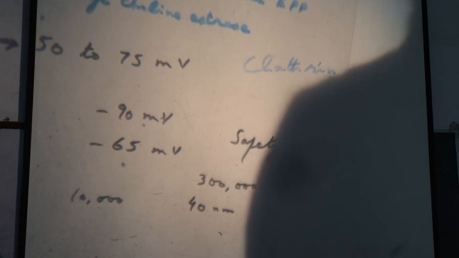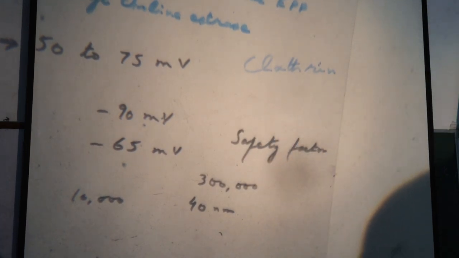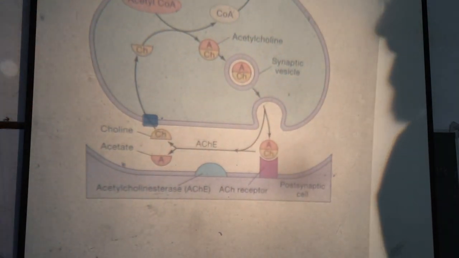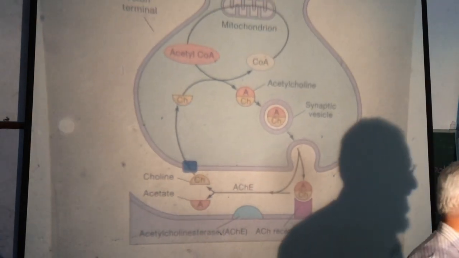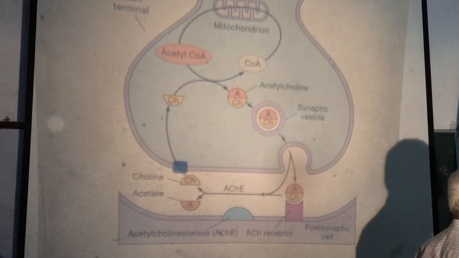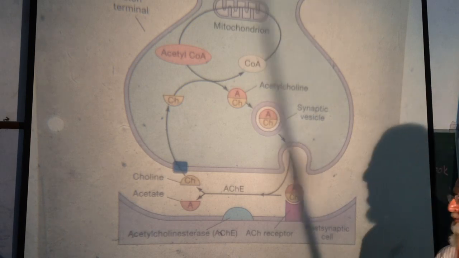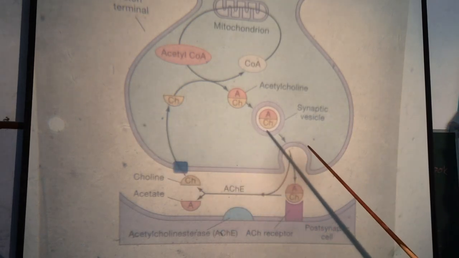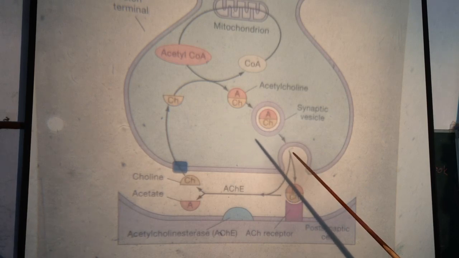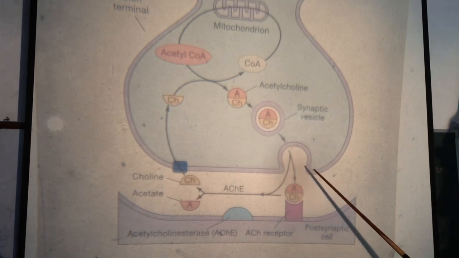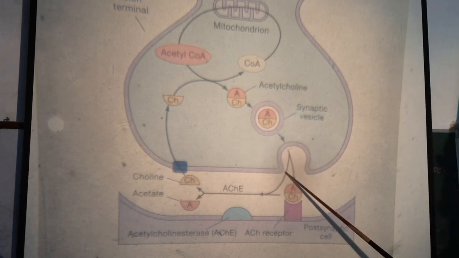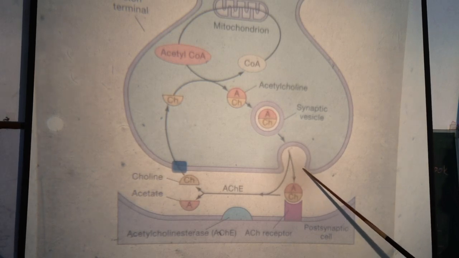So in the wall of this ruptured vesicle, the protein clathrin is present, and this protein clathrin is a contractile protein. It will contract, so the vesicle is reformed.